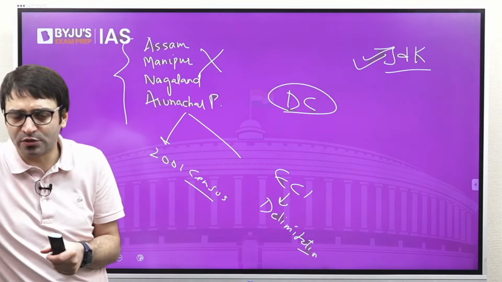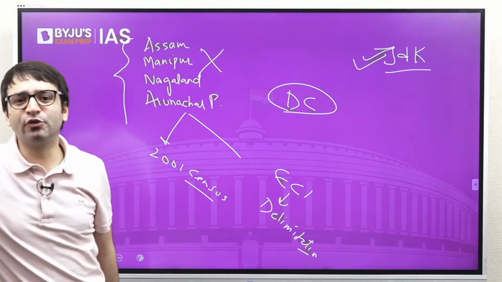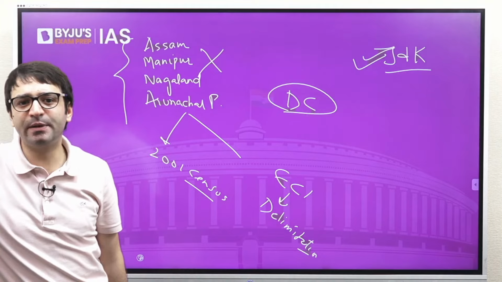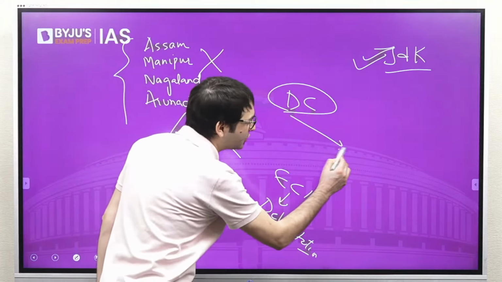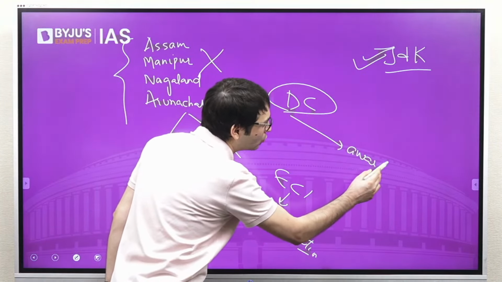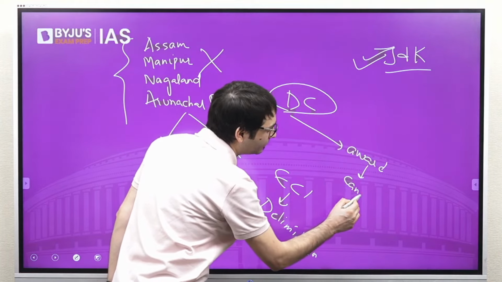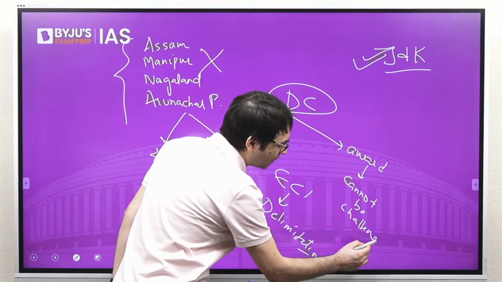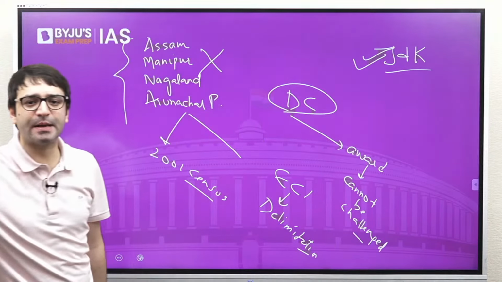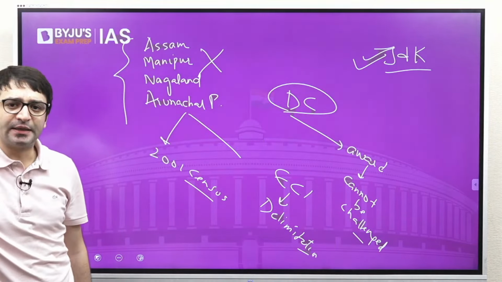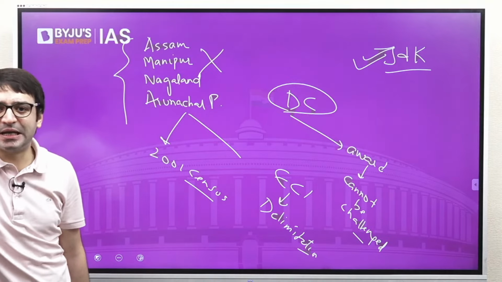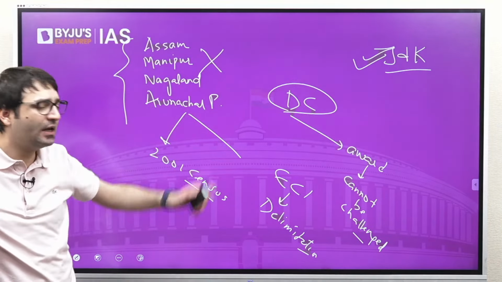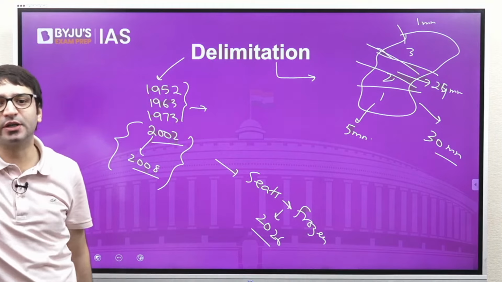These conditions were used. Another important thing for your prelims is that the award of the Delimitation Commission cannot be challenged in any court of law. So if there is a question in your prelims examination regarding delimitation, number 1, delimitation is not necessarily conducted only by the Delimitation Commission.